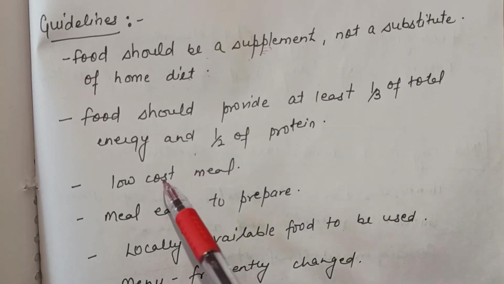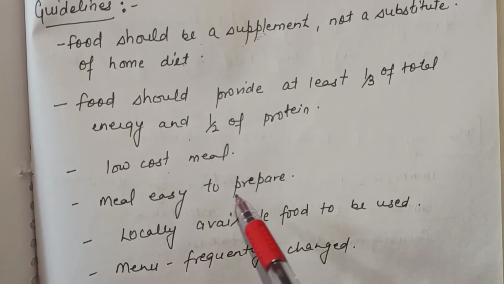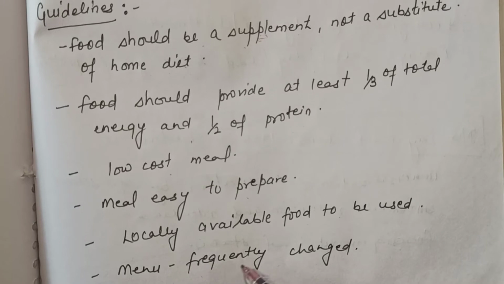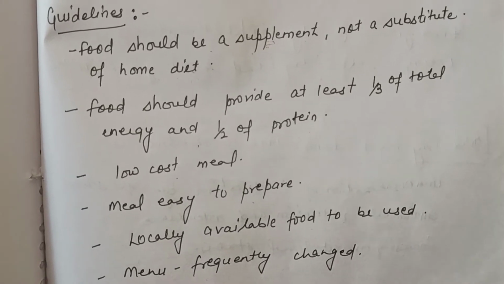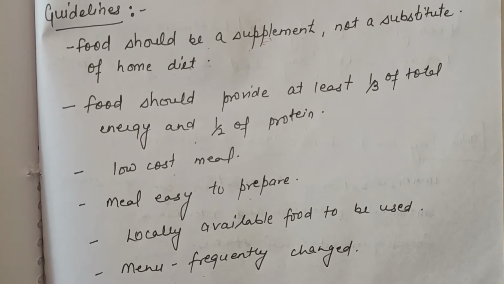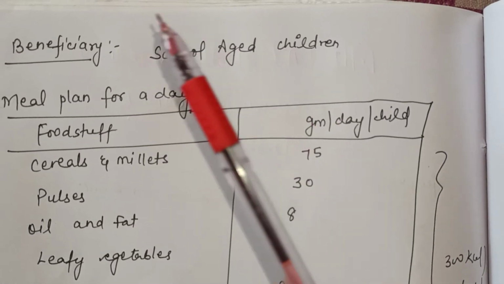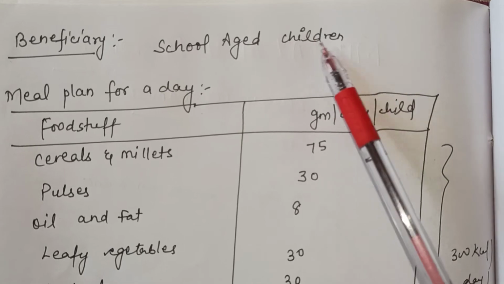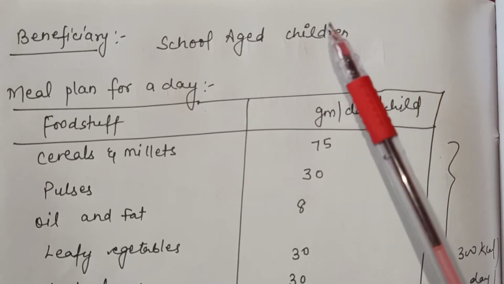The cost of the food should be low. The meal should be easy to prepare, locally available foods should be used and the menu should be frequently changed. So these are the guidelines of the midday meal program. Now, who are the beneficiaries of the midday meal program? The school age children, mainly 1st to 8th class.